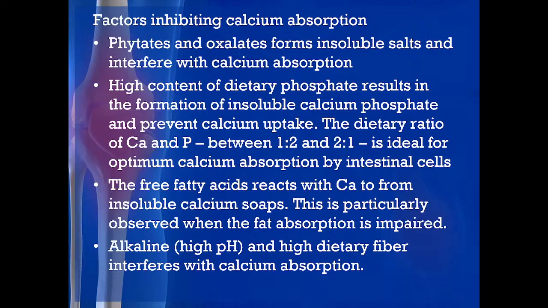Now comes a very important second mineral, that is phosphate. You should have a balanced level of calcium and phosphate. If there is a high content of dietary phosphate, that also results in the formation of insoluble calcium phosphate, and that will prevent calcium uptake. If you have 1 molecule of calcium and 10 molecules of phosphate, that is not ideal. The ideal dietary ratio of calcium to phosphate should be between 1:2 and 2:1, and this is ideal for optimum calcium absorption by the intestinal cells. So, that is also important, you require phosphate in a proper ratio, 1:2 to 2:1.